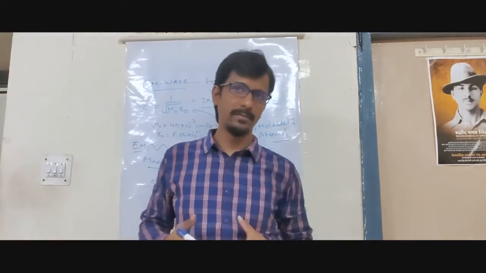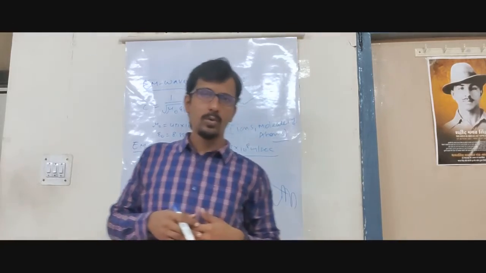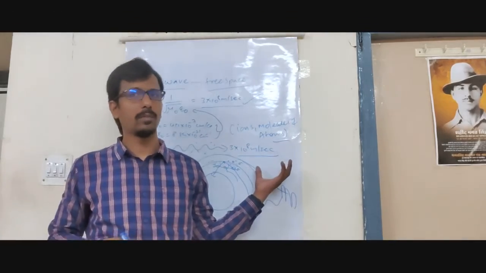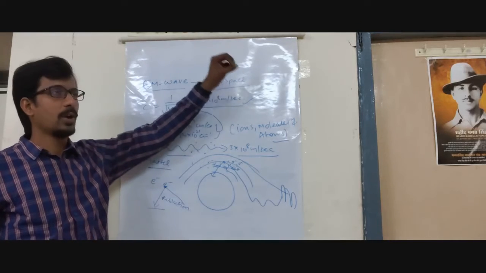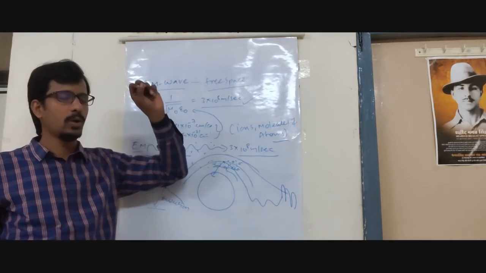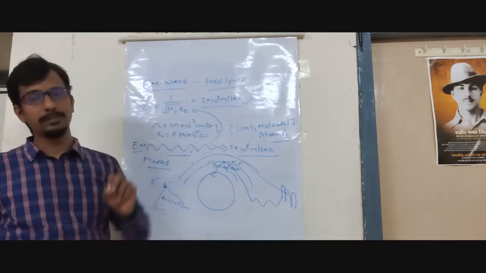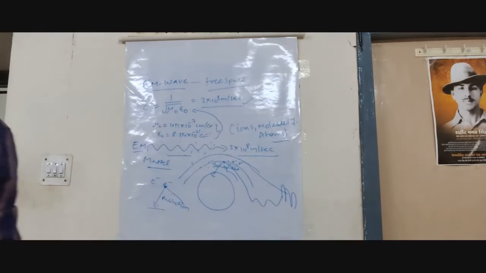Heterogeneous means we have different molecule layers. I will now explain in more detail the derivation for the isotropic homogeneous medium of free space. In the exam they will simply ask how electromagnetic waves travel in free space. It's a fundamental thing. Let us discuss now.